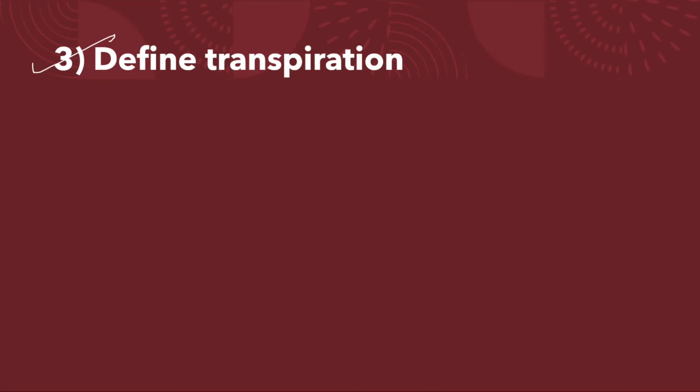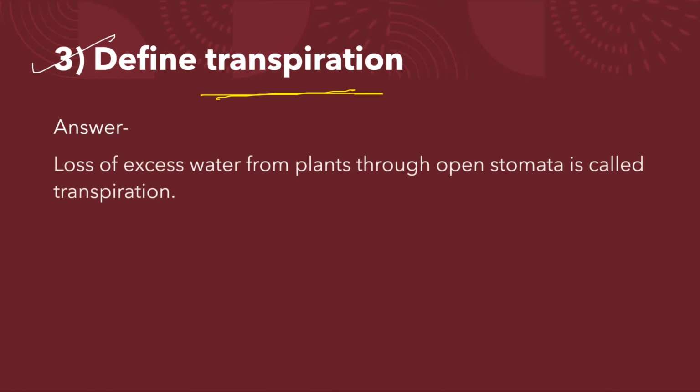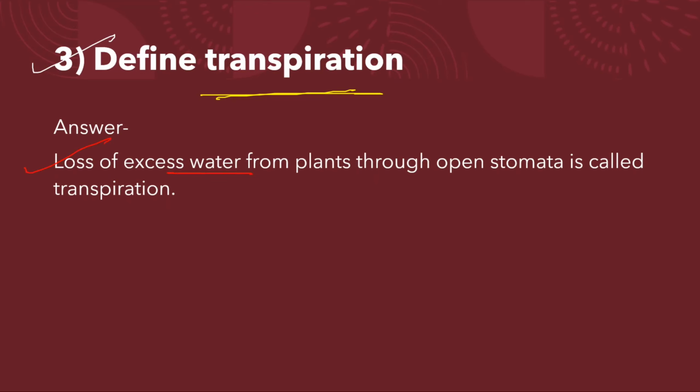Question number 3. Define transpiration. Answer. The loss of excess water from the plant through open stomata is called transpiration. Okay, so the loss of water is known as transpiration.